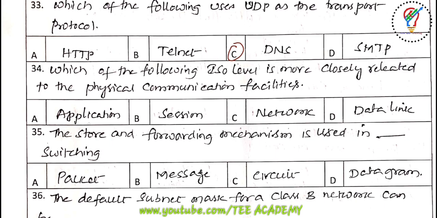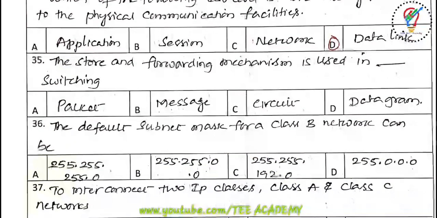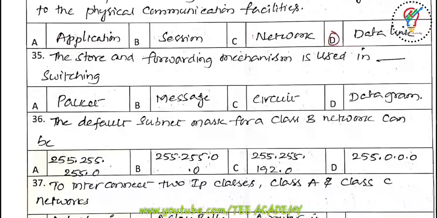Okay, so application, session, network and data link. 34, D is the right answer, data link. Next one, store and forwarding mechanism is used in dash switching. So packet, message, circuit, datagram. So the answer is message, B is the right answer.